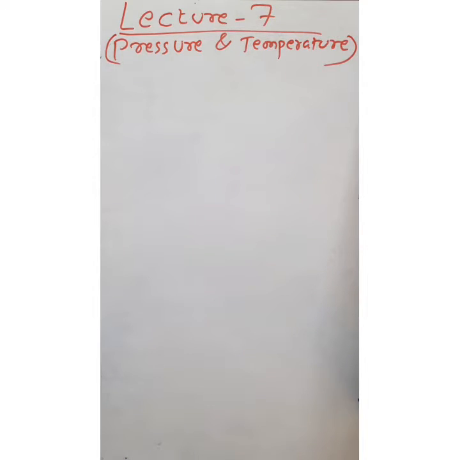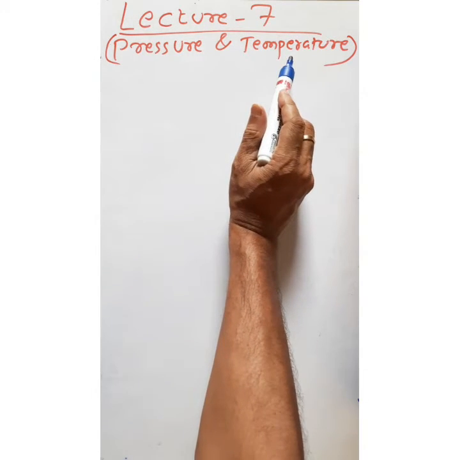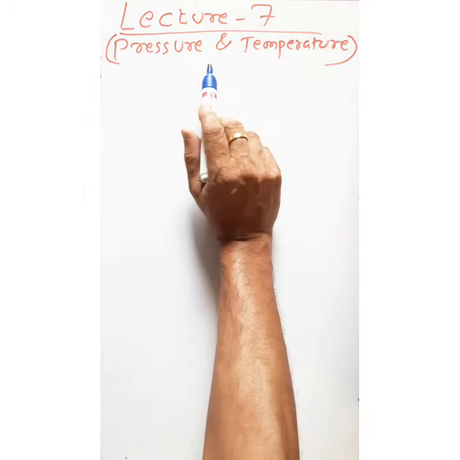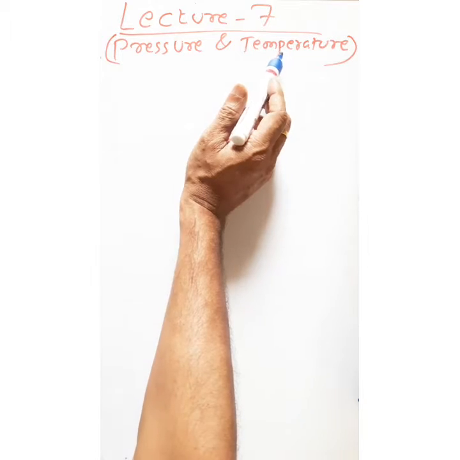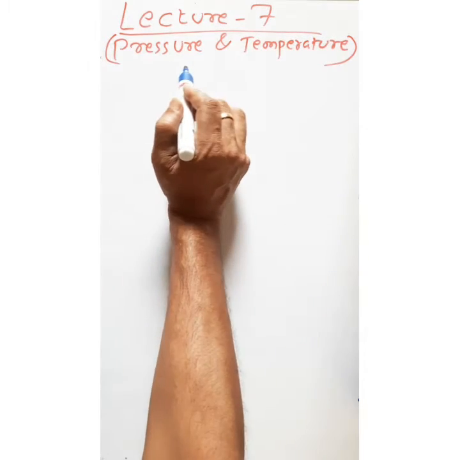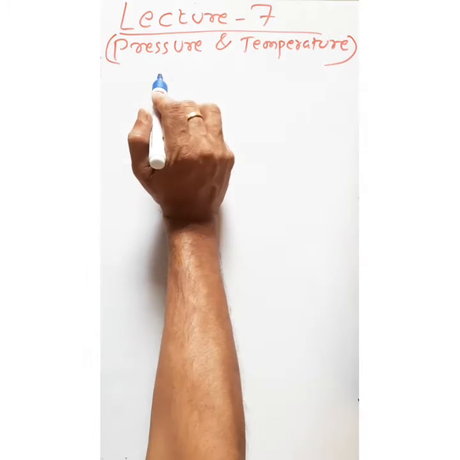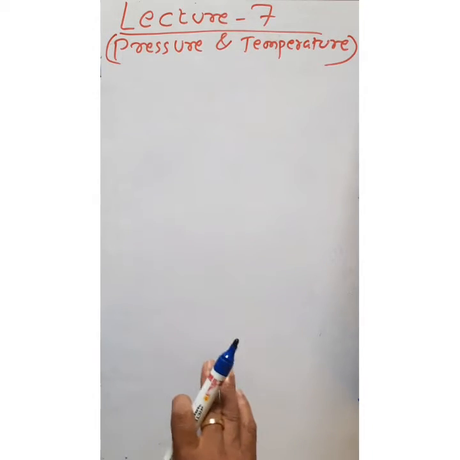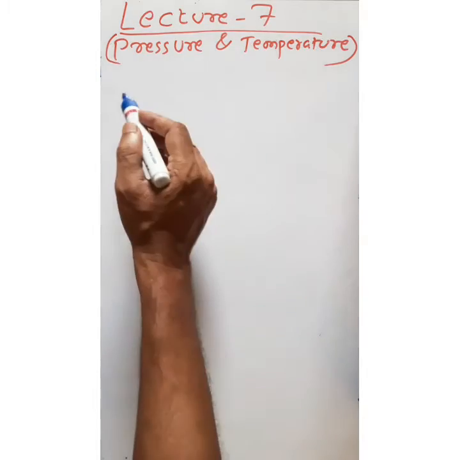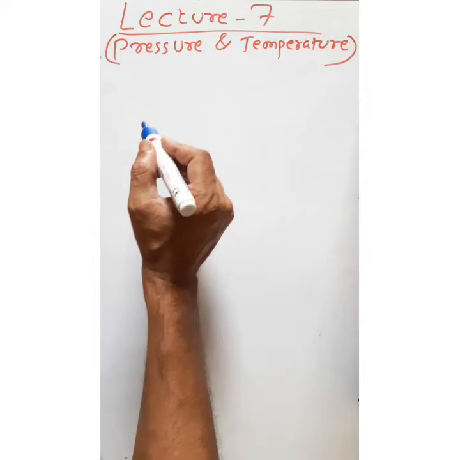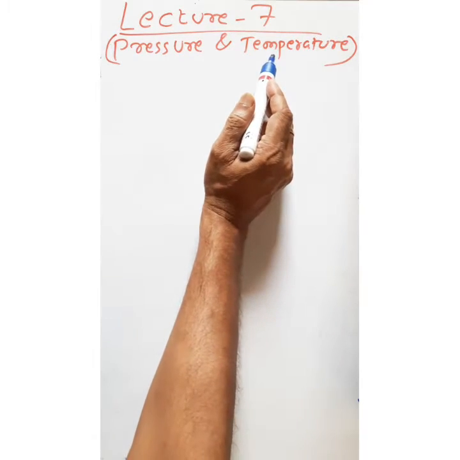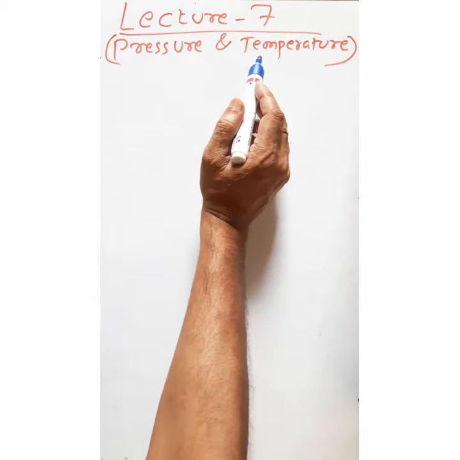Good morning, all. In the last videos, we have discussed how the pressure and temperature change the phase of a substance. So, by changing the pressure and temperature, we can change the interparticular space as well as the force of attraction between the particles, so that gas can be converted to liquid, liquid can be converted to solid, and vice versa. So that's why the pressure and temperature concept is very essential for you.